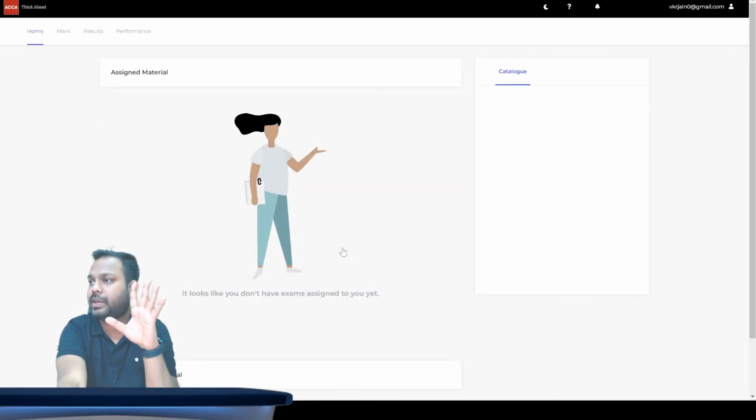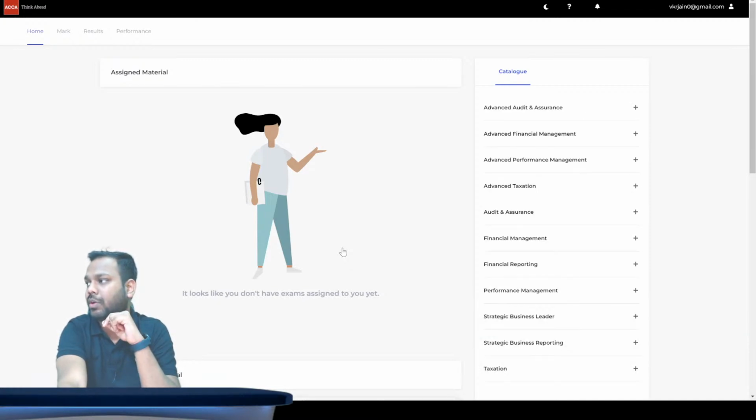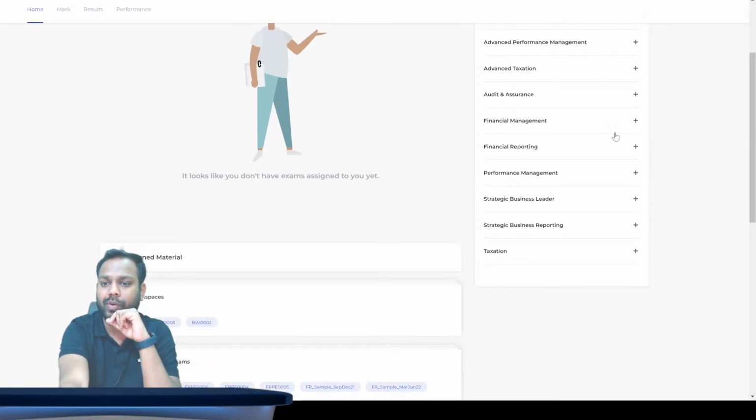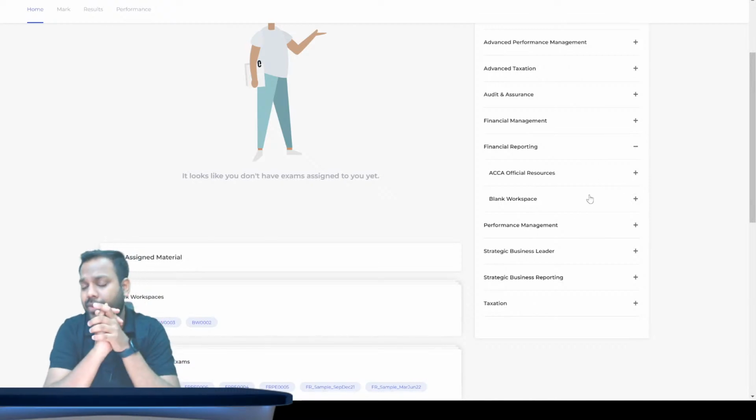This is your ACCA practice platform where you have to solve the question. Now tell me, which is your paper? Financial reporting. Come to financial reporting. Okay, plus ACCA official resources blank workspace. What is the meaning of blank workspace?